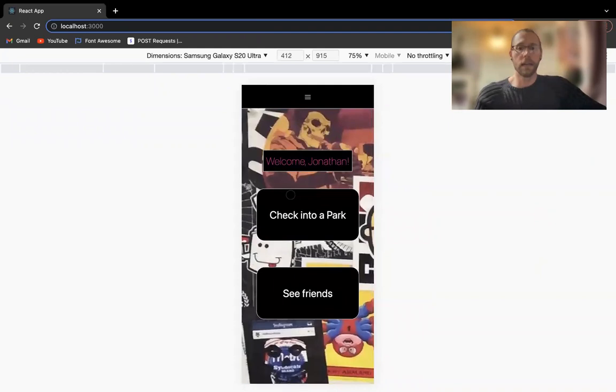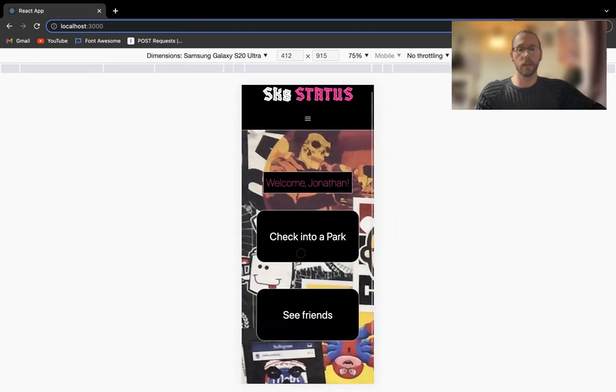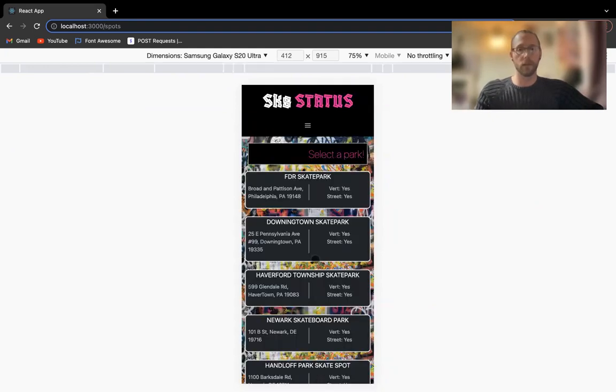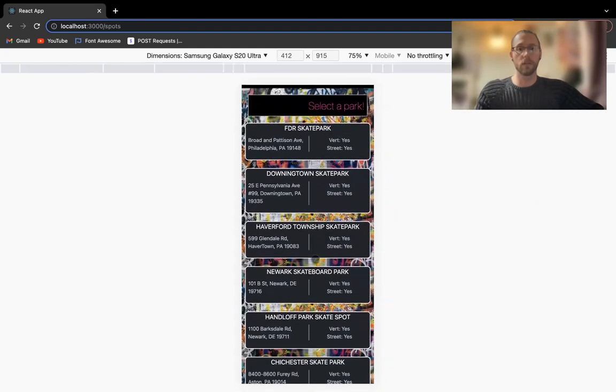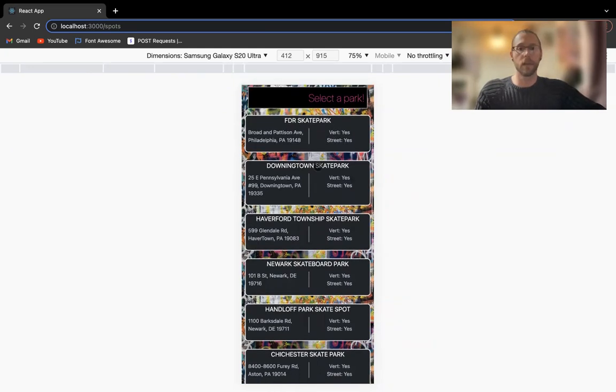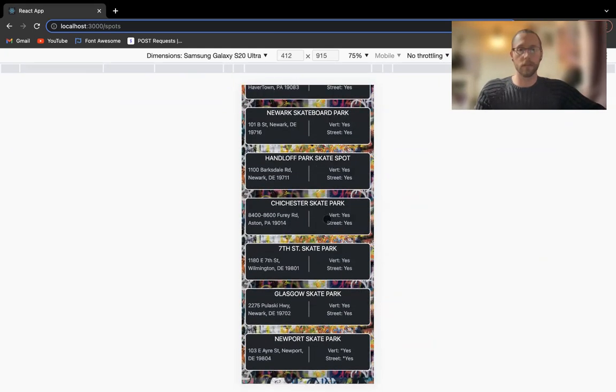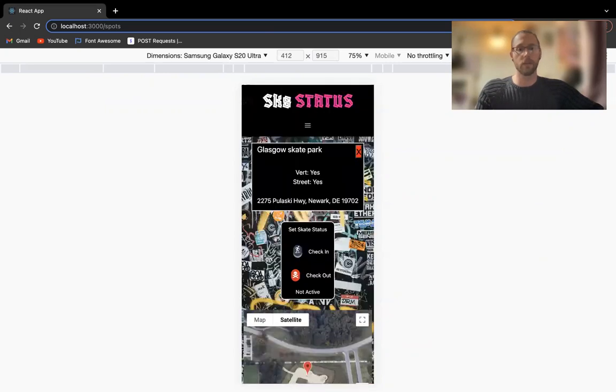On the home page, I wanted to keep it real simple. The whole point of this application is to either check into a park or to see where your friends are skating at. So we got those two options right here. For right now, we're going to check into a park. So it's going to show us all the different skate parks that are available. It's going to show us the address as well as if it has vertical skating, street skating, whatever it may be. So today we're going to pick Glasgow Skate Park.